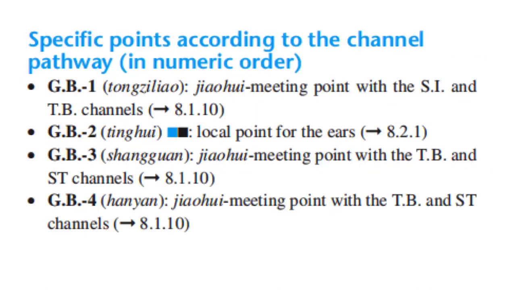Specific points according to the channel pathway in numeric order. Let's start with GB1. It is a Jiaowei meeting point with the small intestine and the triple burner channels. GB2 is the local point for the ears. GB3 is the Jiaowei meeting point with the triple burner and the stomach channels. GB4 is the Jiaowei meeting point with the triple burner and stomach channels.